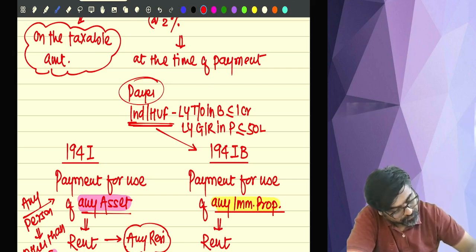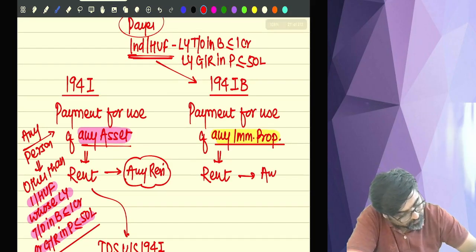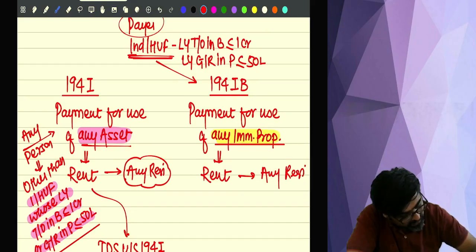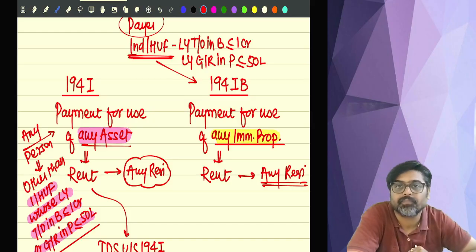So the rent is paid to any resident, and that rent which you are paying to this resident is for any immobile property.